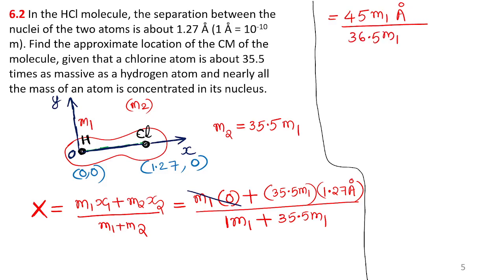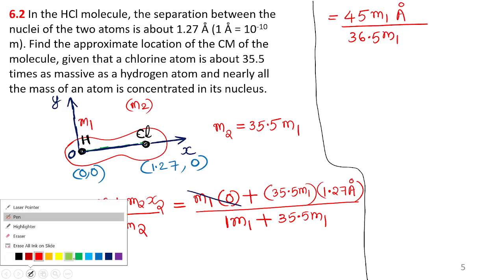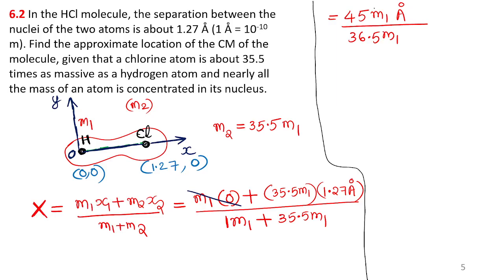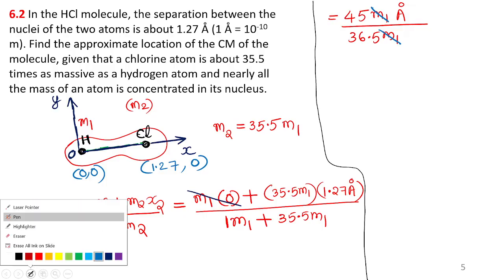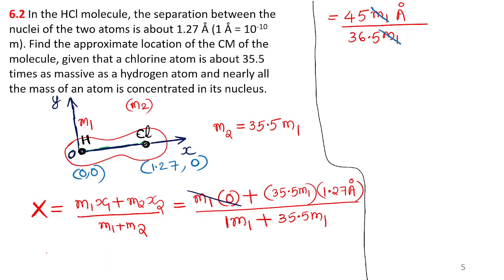Listen carefully. You can see that m1 cancels and angstrom remains. 45 divided by 36.5, you will get 1.2.